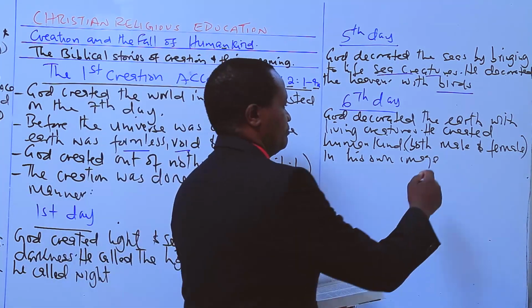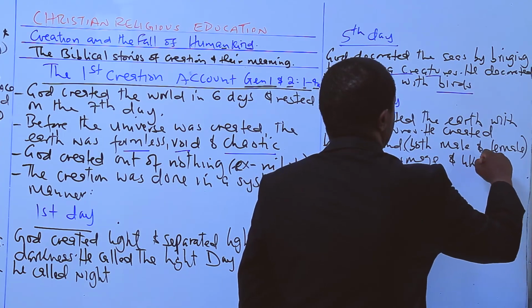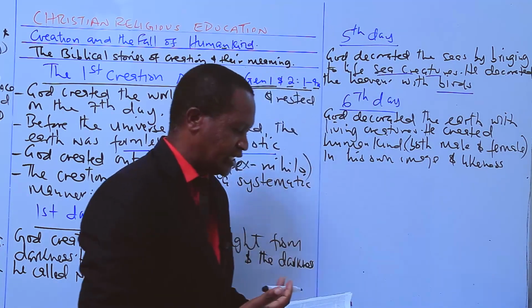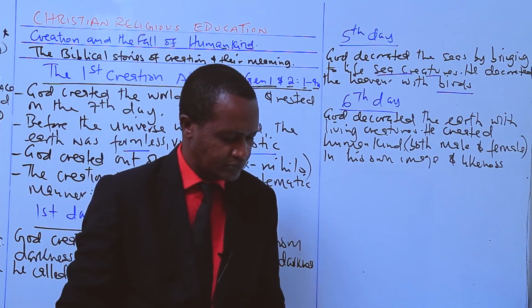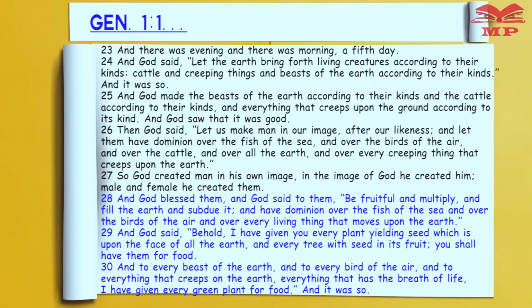Then we read that he blessed them. That is verse 28. And God blessed them, and God said to them, be fruitful, and multiply, and fill the earth, and subdue it, and have dominion over the fish of the sea, and over the birds of the air, and over every living thing that moves upon the earth. He blessed them and commanded them to be fruitful, to multiply, to fill the earth, and to subdue it.